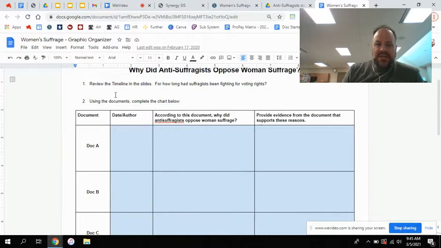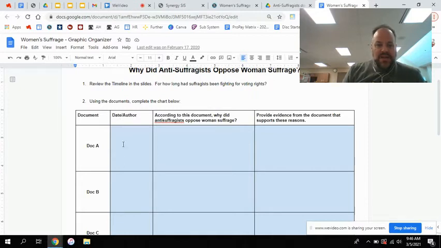By the way, what's the answer to question number 1? How long had suffragists been fighting for voting rights? So you have to do math. It happens in 1919 is when it finally is passed. And they started this process, according to our timeline, in 1848. So I'm going to let you do a little bit of math and figure out what the answer is there.